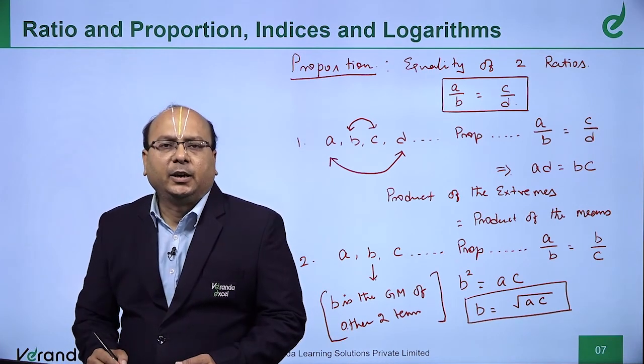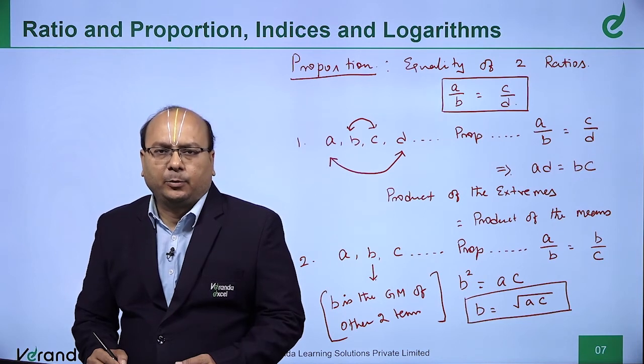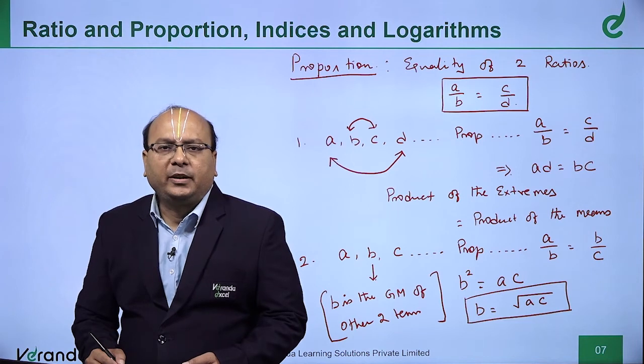If three terms A, B, C are in proportion, the middle term is the geometric mean of the other two terms. Okay?